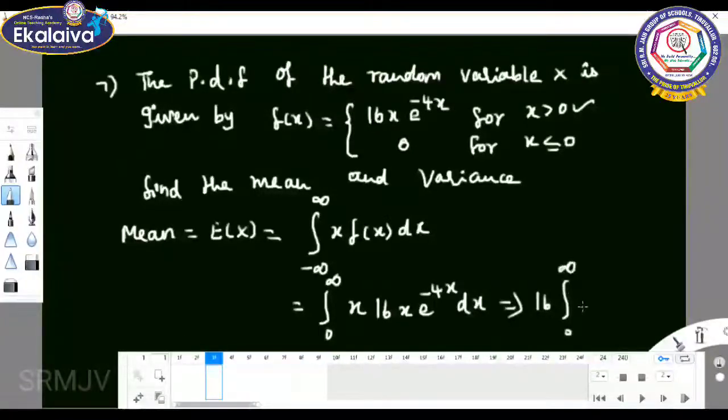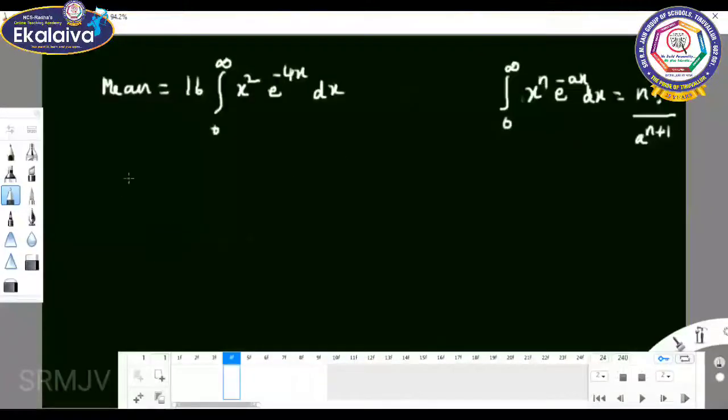Integral 0 to infinity x square e power minus 4x into dx. So mean equal to 16 integral 0 to infinity x square e power minus 4x into dx. By using the gamma integral, 0 to infinity x power n e power minus ax dx equal to n factorial by a power n plus 1. Here n value equal to 2 and a value equal to 4. Don't take minus sign because it is already in the formula.